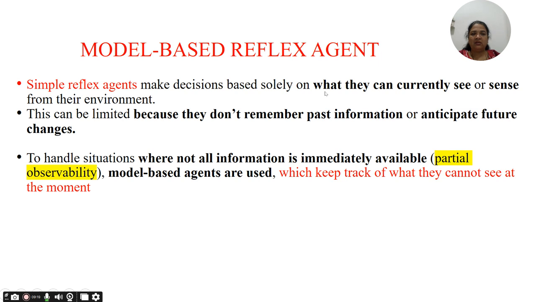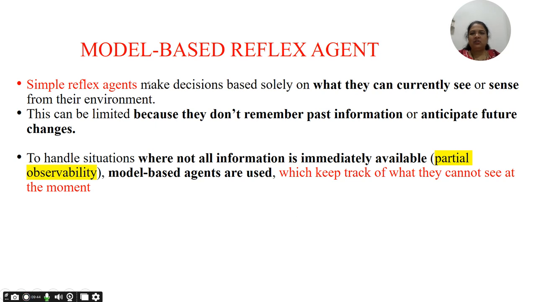It cannot go back to the past. This can be limiting because it doesn't remember past information or anticipate future changes. To handle situations where not all information is immediately available, meaning the partially observable environment, model-based agents are used, which can keep track of what they cannot see at the moment. Still they can keep track of it.